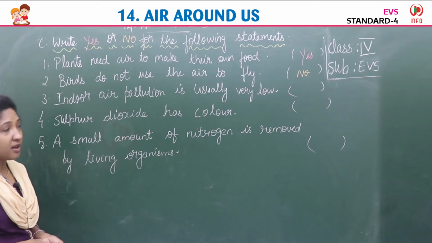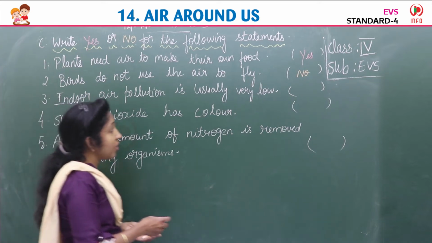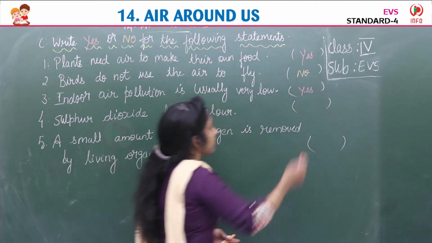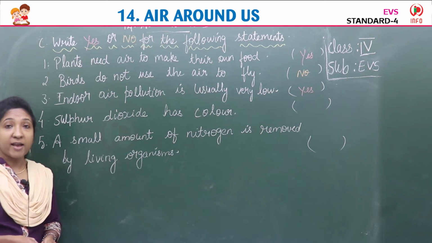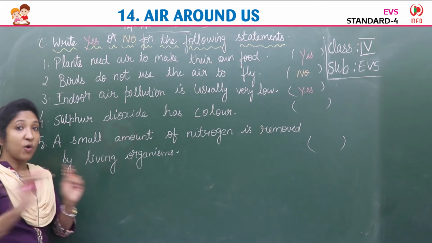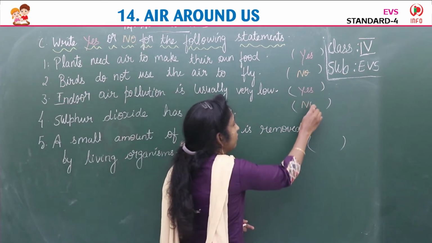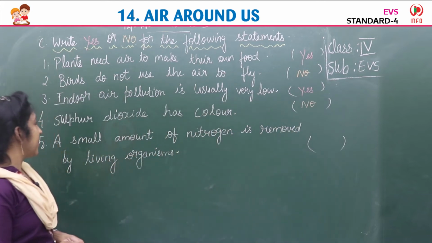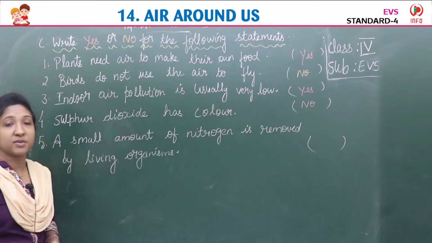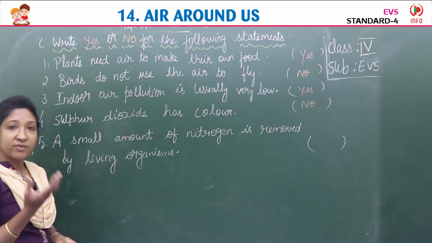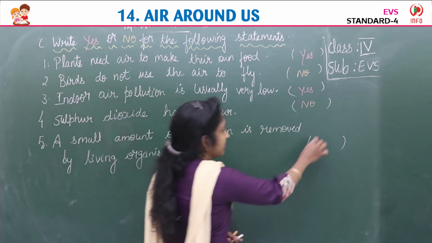Indoor air pollution is very low. Inside the home air pollution is low. Pollution is there but it is low. Correct only. So answer is yes. Now fourth one, sulfur dioxide has color. Actually we learned that sulfur dioxide has no color. So the statement is wrong. So the answer is no. Now the last statement, a small amount of nitrogen is removed by living organisms. Is it true? Yes, small amount of nitrogen they have taken, isn't it? Removed by living organism. So the answer is yes.